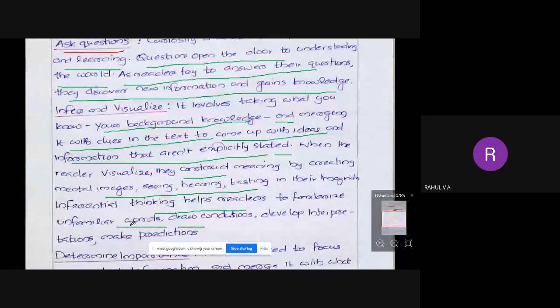Okay, so infer and visualize. Visualization means by creating mental images, seeing, hearing, tasting, we are understanding or we are visualizing the concept.